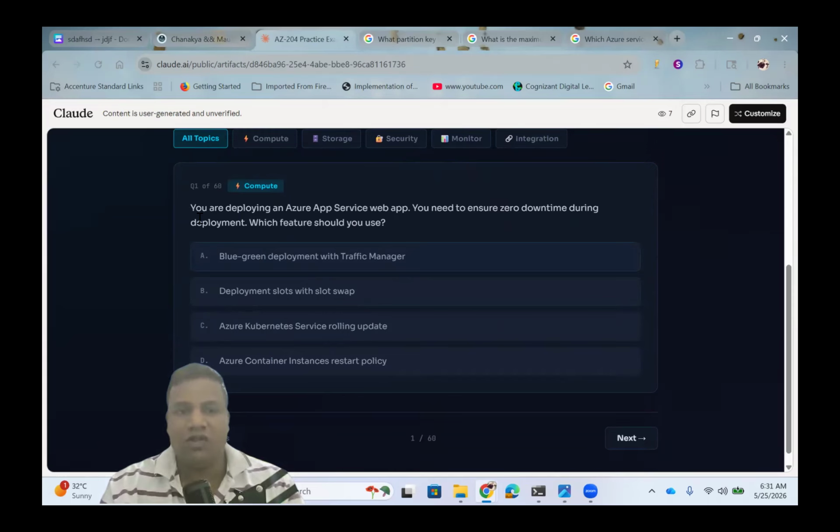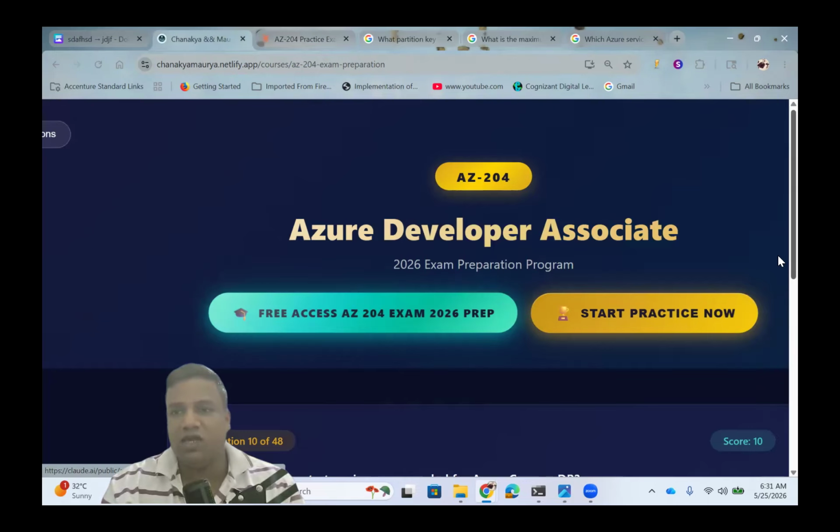You are deploying an Azure App Service web app, and you need to ensure zero downtime during the deployment. This is a real kind of question, and there is a high chance they will ask it. And this is also a question, but this seems to be right.